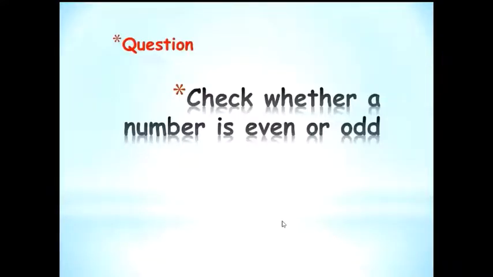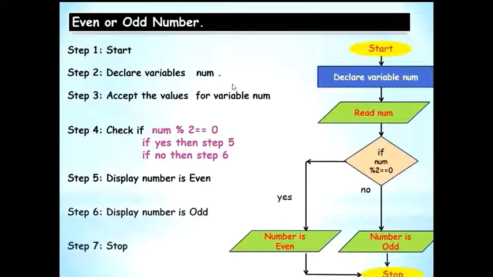Next is to check whether a number is even or odd. If I just throw you a question to check whether a number is even or odd, you would check its divisibility by 2, right? Same over here. This is the algorithm, this is the flowchart. I say start, then I declare a variable num, accept any value for it from the user, so show a parallelogram. If num mod 2 is equal to 0, I make sure that I use double equal to,